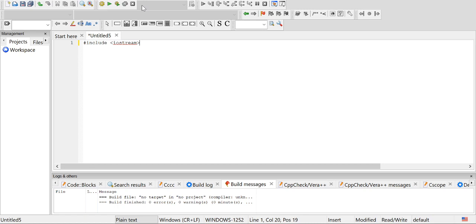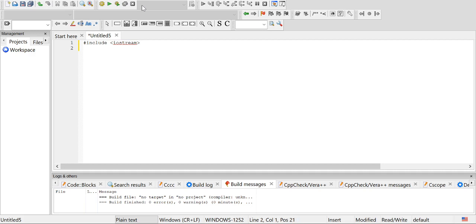There are a number of header files which are available to use in C++. Each header file has its own purpose. One of the header files is iostream, which stands for input output stream. The purpose of this header file is to handle the input and output in the program.